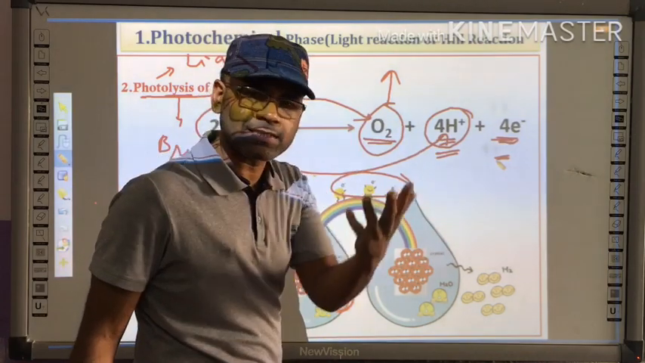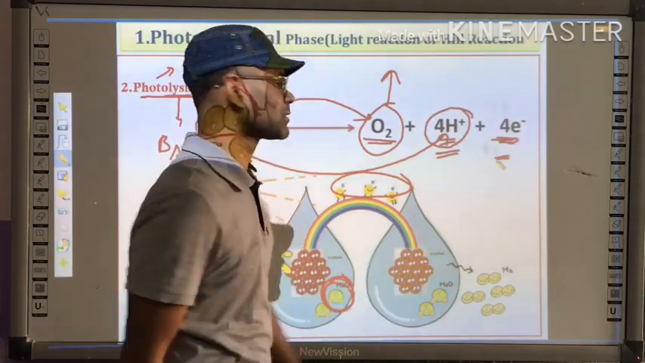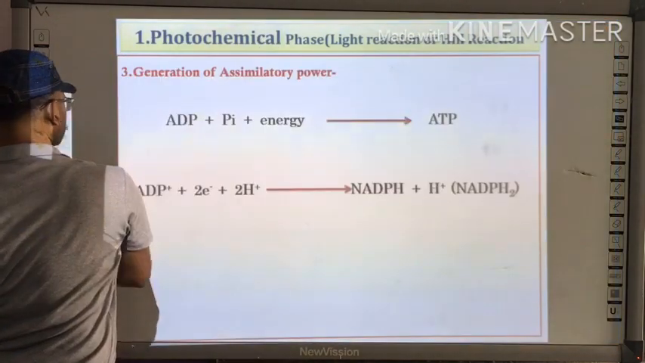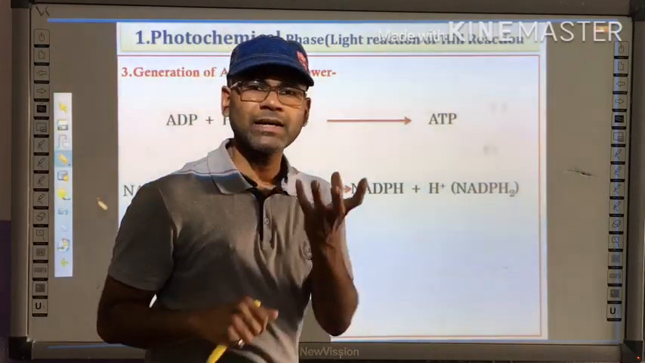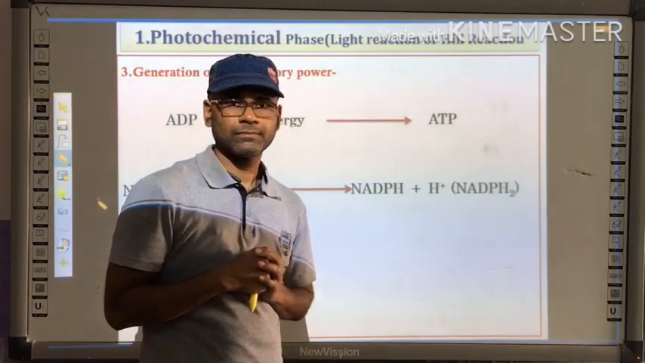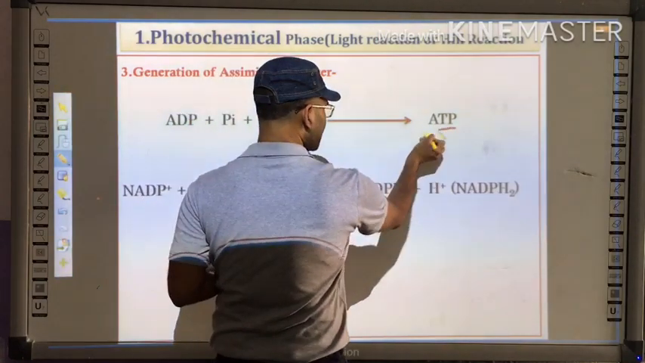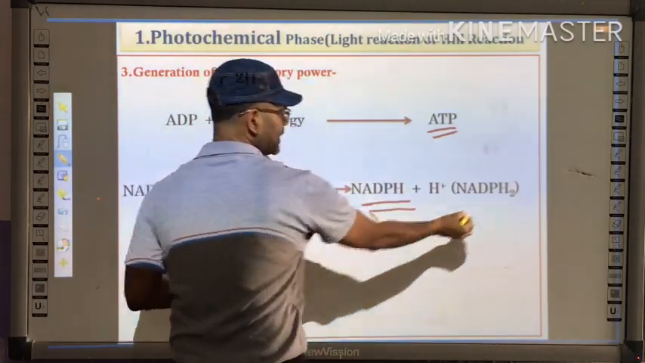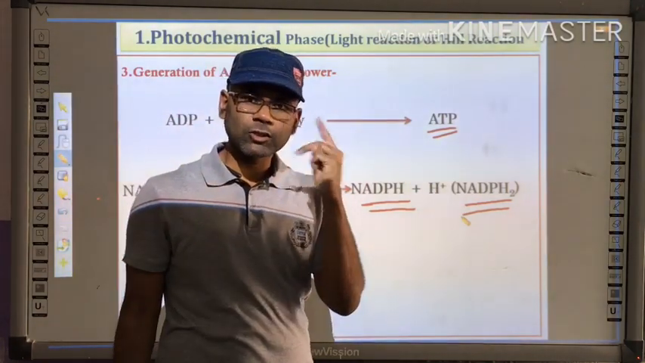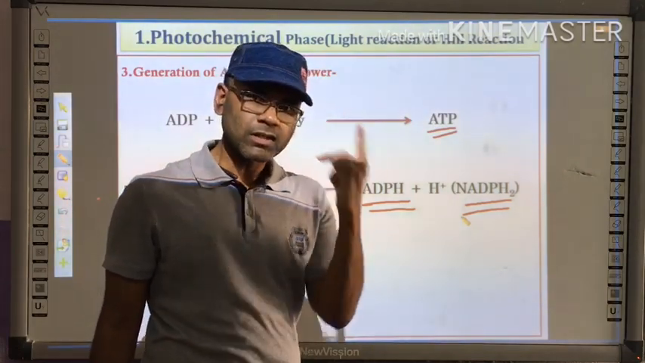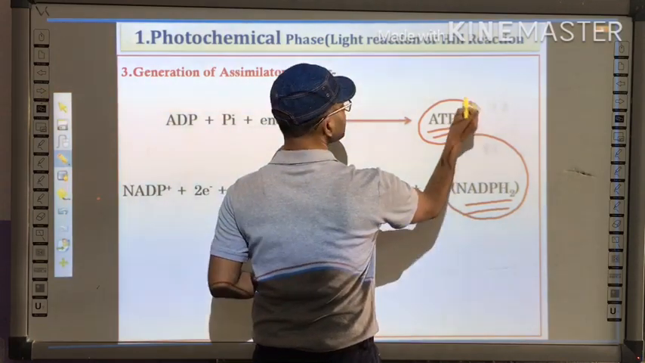They will go for the third step of photochemical reaction, that is called generation of assimilatory powers. If we talk about photosynthesis, there are 2 assimilatory powers. They are the energy currency, energy molecules. These energy currency are called ATP and NADPH2. ATP and NADPH2 are the 2 energy currency molecules. These 2 energy currency molecules are unitedly called assimilatory power.